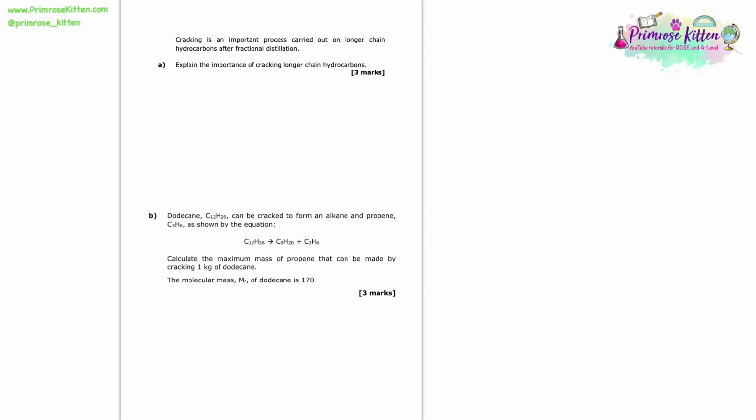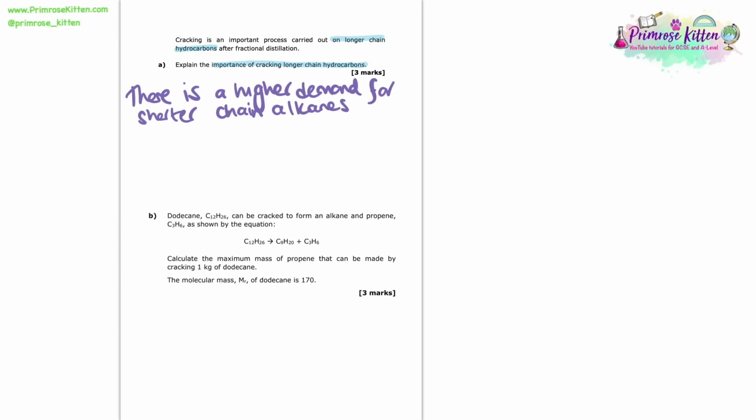Cracking is an important process carried out on longer chain hydrocarbons after fractional distillation. Here we're asked to explain the importance of cracking longer chain hydrocarbons. And this is a 3-mark question, so we need 3 good points. So our first point, we need to state that there is a much higher demand for the shorter chain alkanes than there is for the longer chain alkanes. Now this is important because it means that we're going to make more of the longer chain alkanes than we really need. So cracking can make use of those by cracking them into shorter chain alkanes.